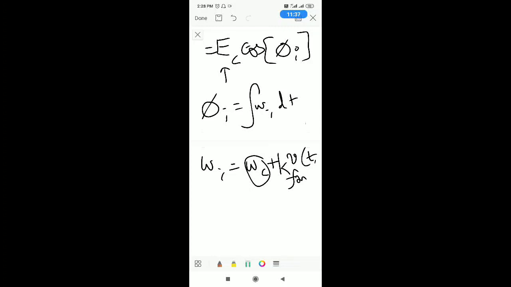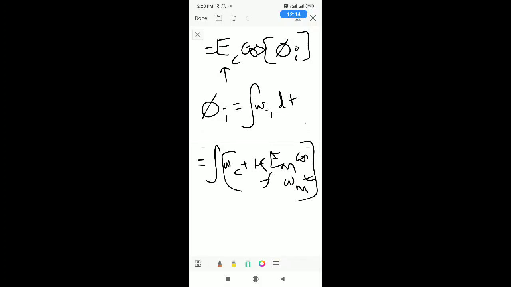If you substitute in this equation, we get the integral of omega c plus kf times the message signal, Em cos omega m t, into dt.